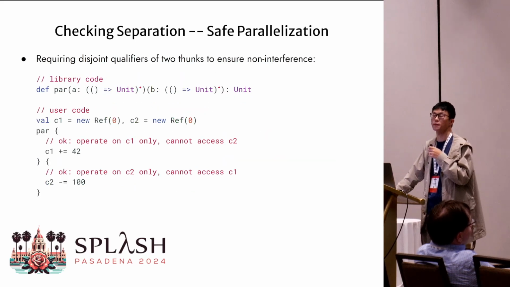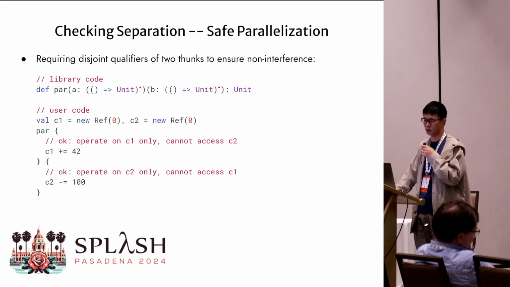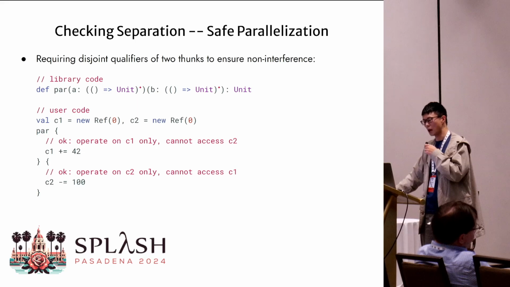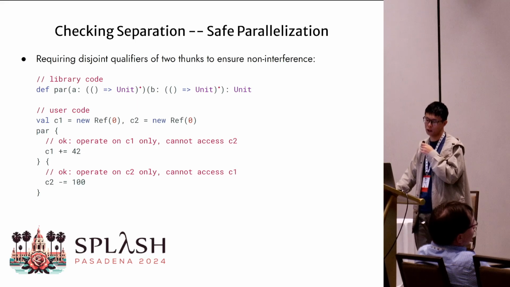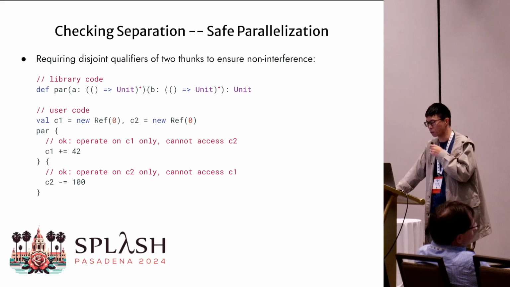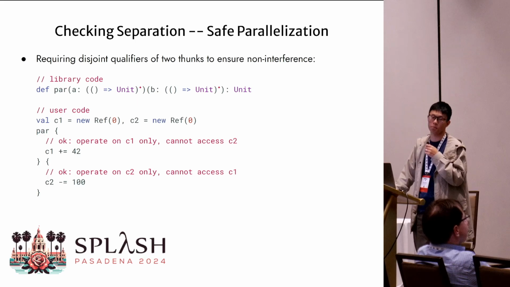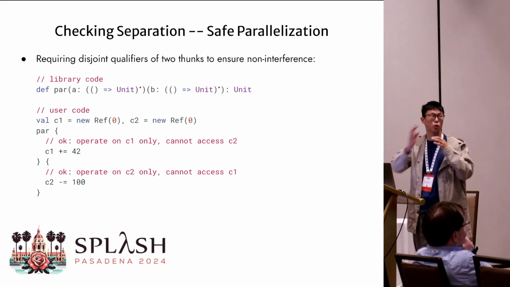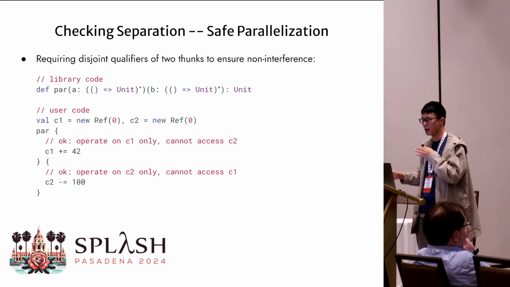Ensuring separation is very useful in many applications. For example, in the paper, we have shown how to type a parallel evaluation combinator, this par, that only accepts two thunks with disjoint qualifiers. In this way, we can ensure non-interference if we run these two thunks in parallel. In this example, the par combinator takes two thunks, one captures C1 and the other captures C2, which is safe.